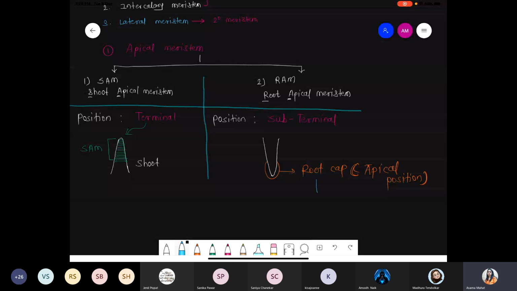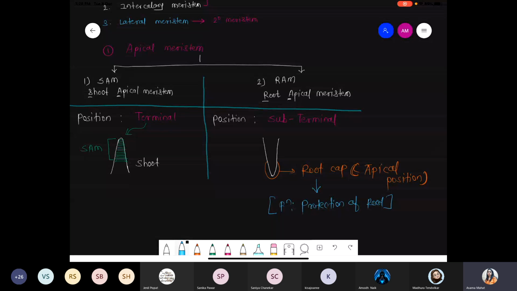And what is the function of the root cap? Root cap is basically involved in protection. What is the main function? It is involved in protection of the root. These are the functions of this root cap. So you know very well, inside the soil particles are present, right? That root is showing growth towards gravity.